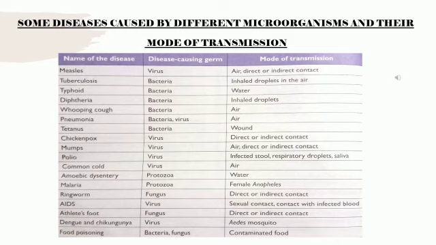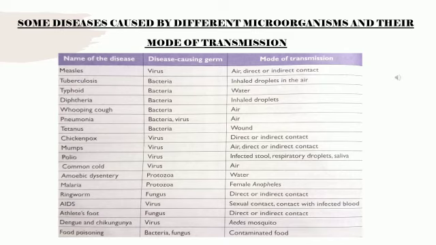You can notice, first is measles. The disease causing germ is virus, and mode of transmission is through air or direct or indirect contact. Next is tuberculosis, caused by bacteria, and mode of transmission is inhaling droplets in the air. Next is typhoid. You people are familiar with typhoid fever. It is caused by bacteria, and mode of transmission is through water. So be careful when you are drinking water. Do prefer boiled water or filtered water.